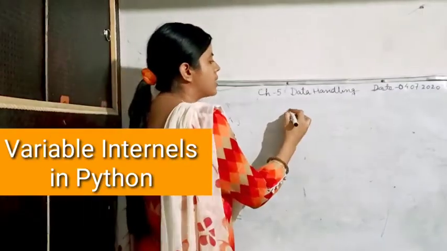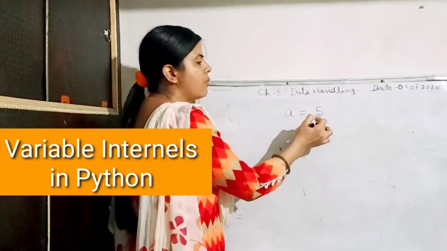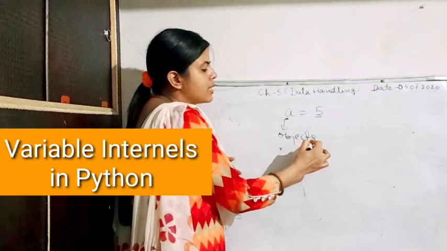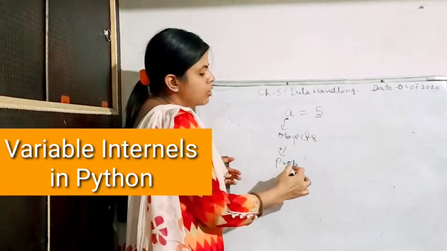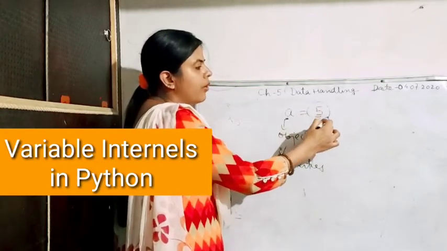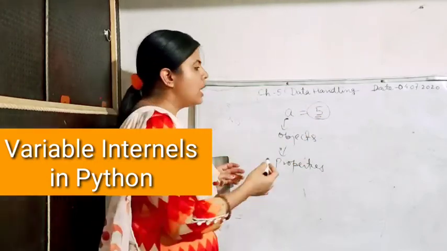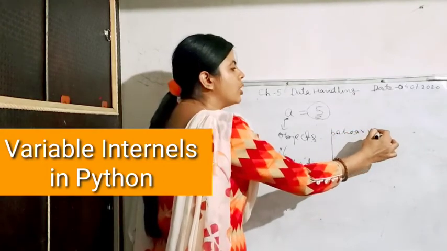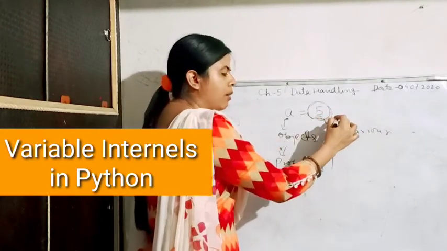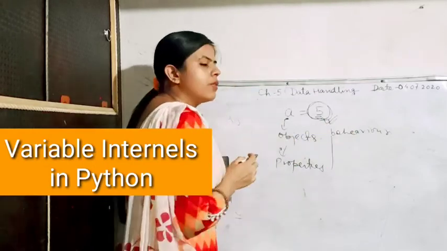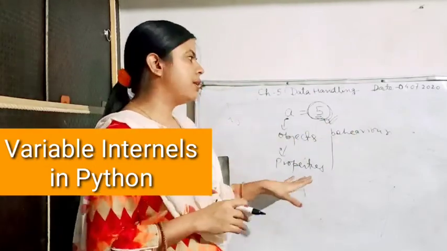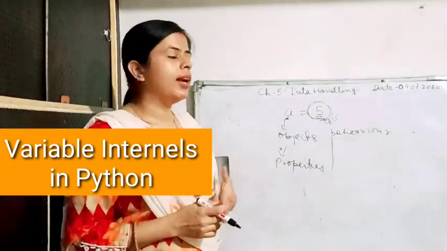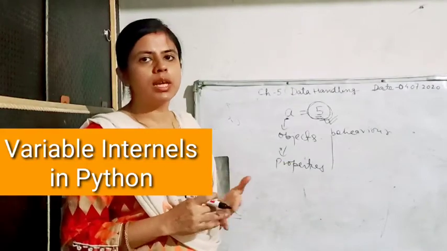Let's write here like this, a is equal to 5. It means 5 is a value which is stored in a. So a is an object which has certain properties and its behavior. What all are the properties of a? That it can store the unlimited range of the integer value. And what is its behavior? That I can perform any arithmetical operation on this particular number or particular value. So every object which is defined as a variable has certain properties and behavior. Properties can be the range of that value, behavior is whatever functions can be applied on it.